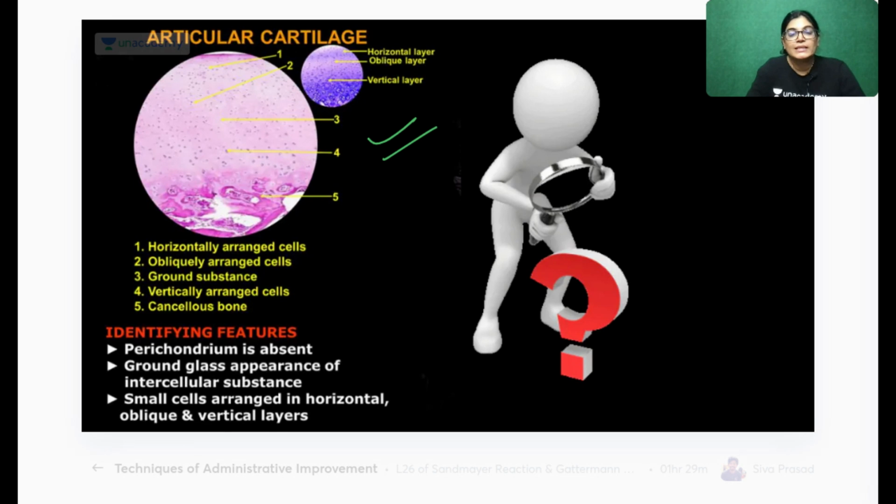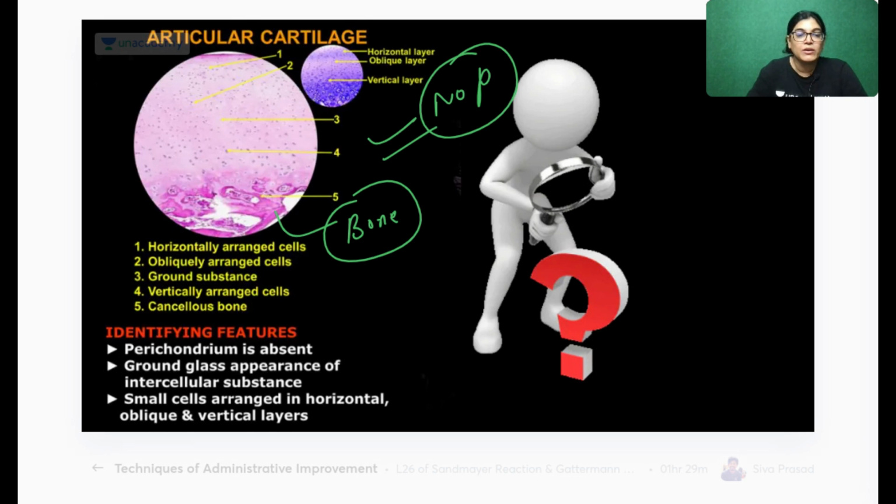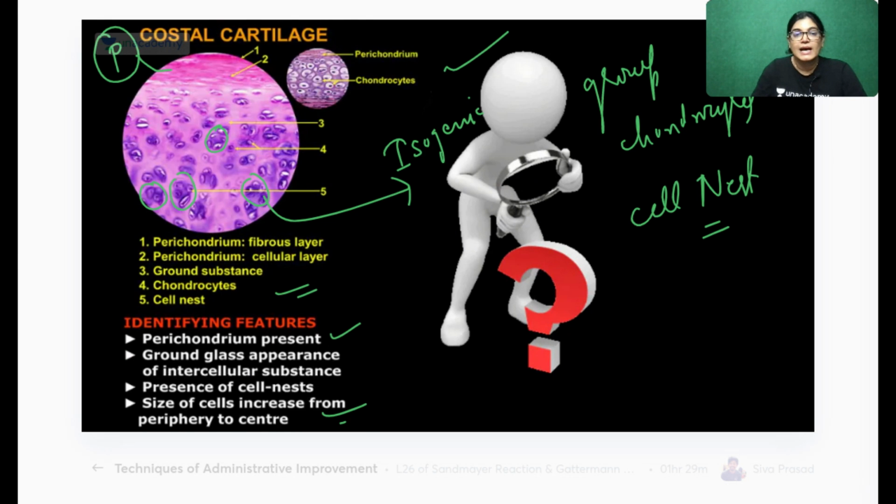Articular cartilage, you can see, has a very hazy appearance, with a part of bone. Actually, the articular end of the bones has articular cartilage, so a part of bone is evident. Along with it, no P. No P means no perichondrium, a ground appearance, and the small dots which you are seeing are chondrocytes arranged in oblique vertical groups. Such an appearance was not there in the histological slide provided. So articular cartilage is also not the correct answer. The correct answer is elastic cartilage.